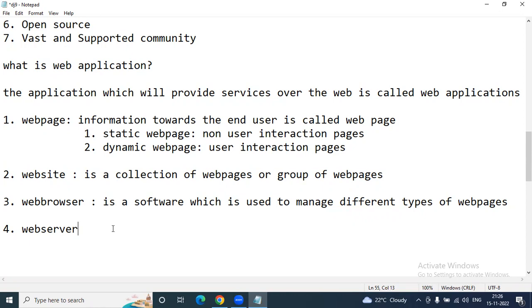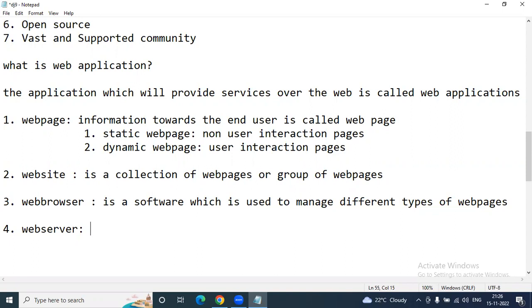And a web server is compulsory, because as I said in the last session, Django is completely based on client-server architecture. As a client, when we send a request to the server, the Django server should take our request and process it. After completion of the process, it should give the response to the client. So who will take that responsibility?